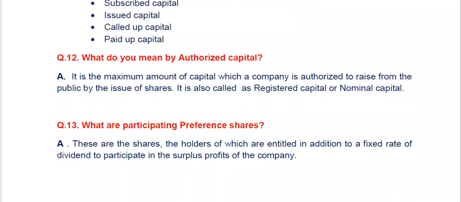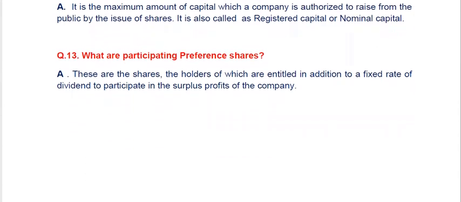What do you mean by authorized capital? It is the maximum amount of capital which a company is authorized to raise from the public by issue of shares. It is also more commonly known as registered capital or nominal capital. It is the maximum amount of capital which the company is authorized to issue.